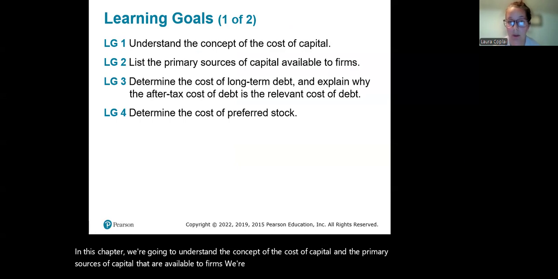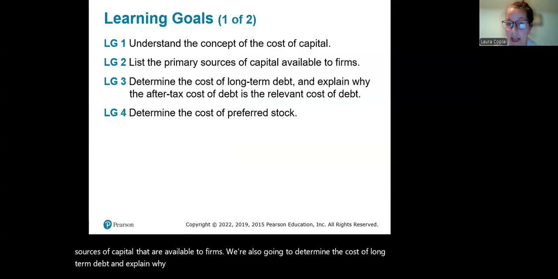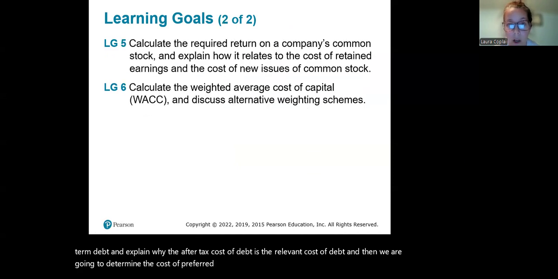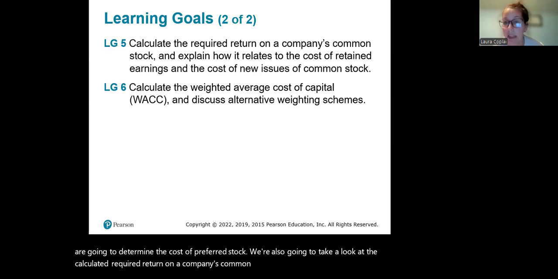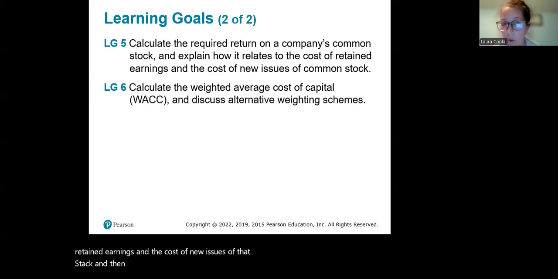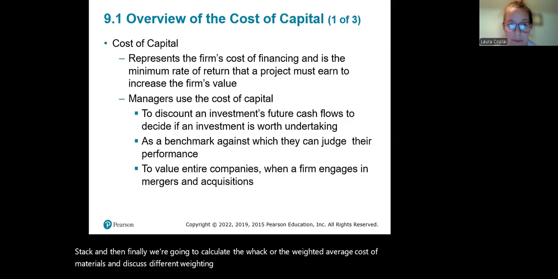We're also going to determine the cost of long-term debt and explain why the after-tax cost of debt is the relevant cost of debt. And then we are going to determine the cost of preferred stock. We're also going to take a look at the calculated required return on a company's common stock and explain how that relates to retained earnings and the cost of new issues of that common stock. And then finally, we're going to calculate the WACC, or the weighted average cost of capital, and discuss different weighting schemes that we could use.